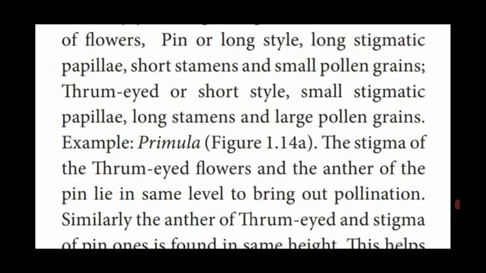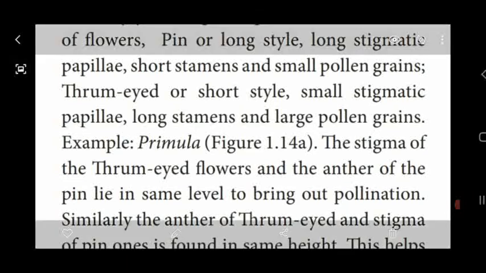Stigma of thrum-eyed flowers. What does thrum-eyed flower mean? The style is short, the stamens are long. Pollen grains are also large. The stigma is very small. That one is crossed with the anther of the pin-eyed flower.